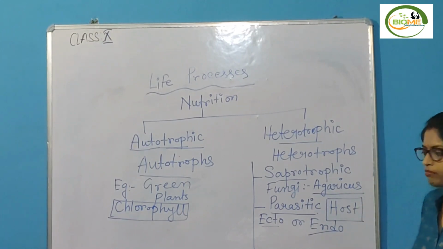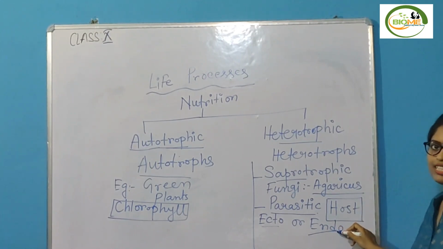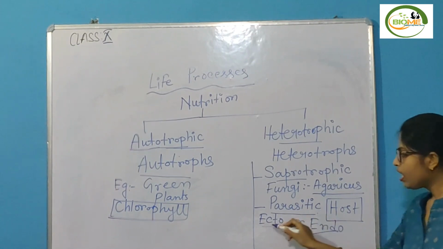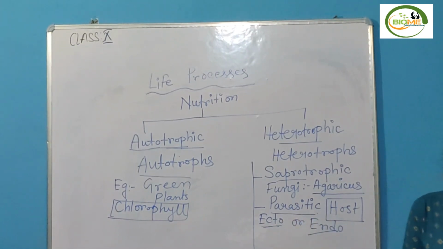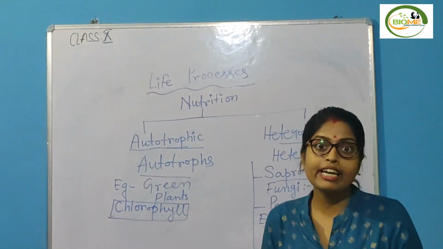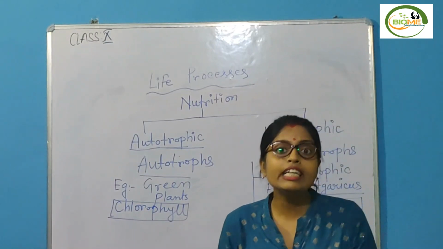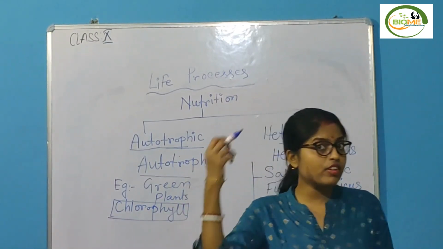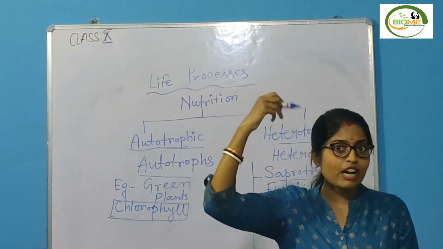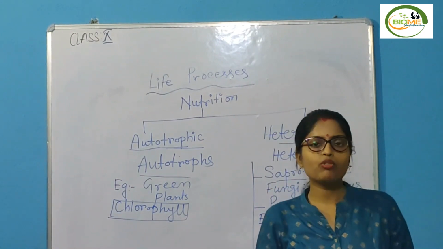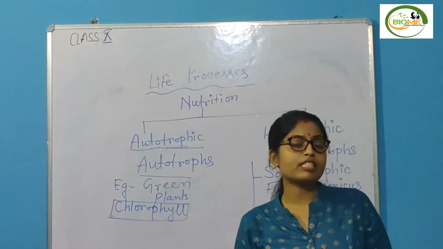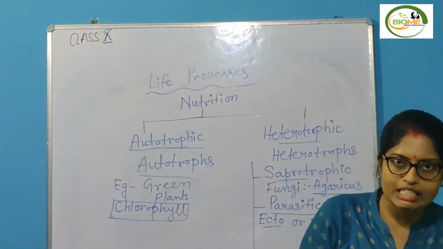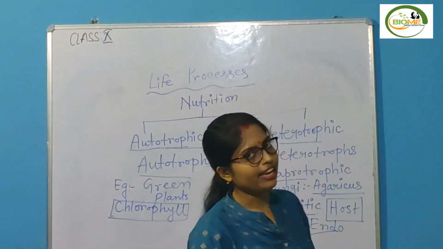Inside the body system, the parasites are known as endoparasites. Examples of ectoparasite: lice, head lice, leech. They are easily visible. They remain on the outer surface of the body. So they are known as ectoparasites. So examples are lice, leech, etc.